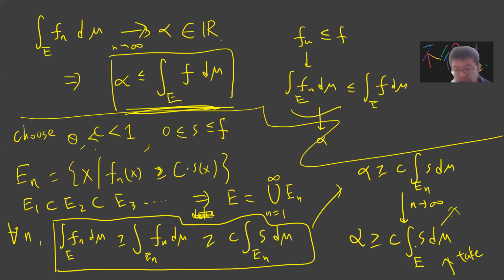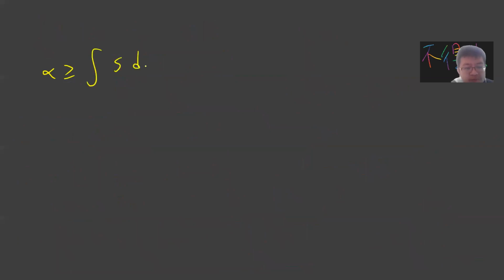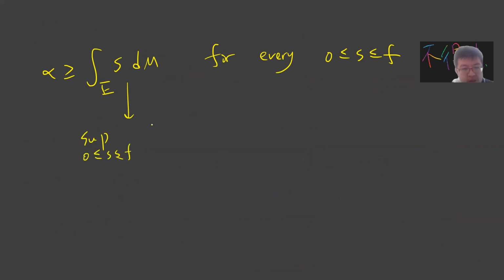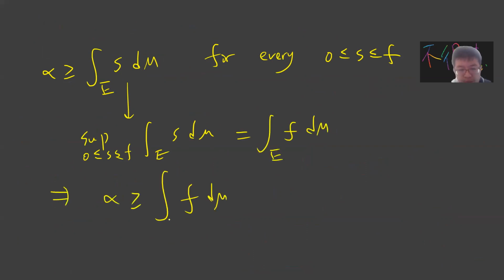Okay, so let me just do it step by step. Up here, I first take c to approach 1, because this works for any c. So c approaches 1, which I prove this for every s. Now the proof is clear, right? Because I can take the supremum over s, and by definition, this is the Lebesgue integral. So we prove that alpha is greater than or equal to the integral of F d mu over E.